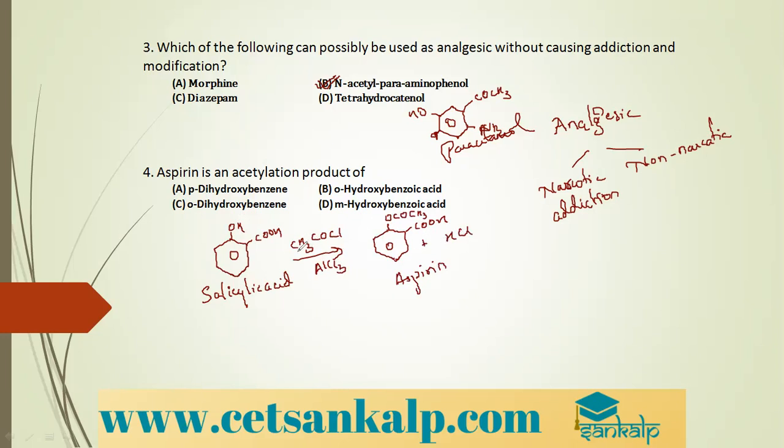So aspirin is the acetylation product of which compound? It is the acetylation product of salicylic acid. What is salicylic acid? Numbering comes like this, or you can call it the ortho position. So it is orthohydroxy benzoic acid.